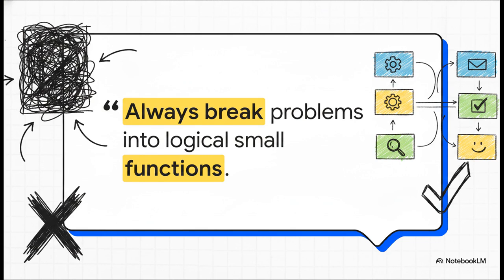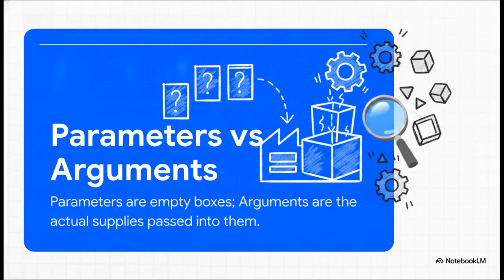Take this piece of advice straight from our actual TA session transcripts. Always break problems into smaller logical functions. It makes your code modular, readable, and easier to debug. This isn't just a polite suggestion. This is literally a survival strategy for passing your coding assessments. If you have a massive block of code and it fails, finding the bug is an absolute nightmare. But if you break it into small functions, you can test each part individually and find exactly what's broken in seconds.